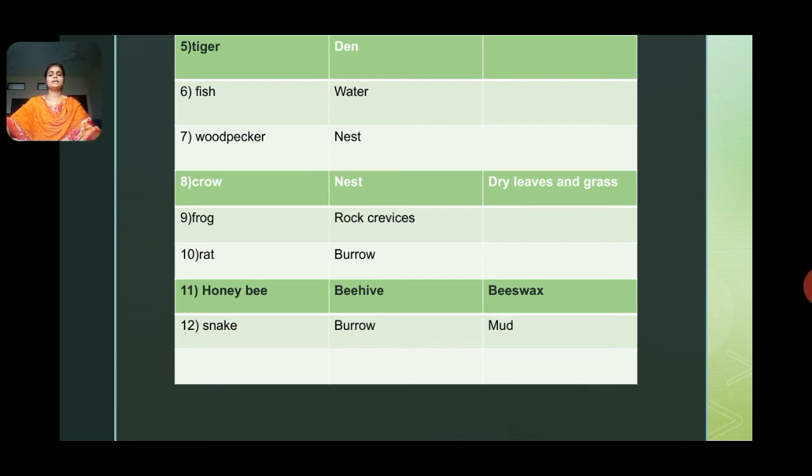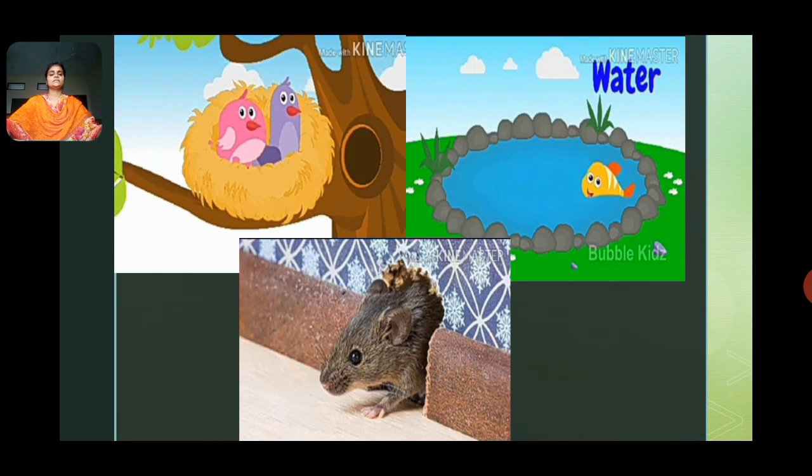Twelfth, snake. Its shelter is a burrow. And the material used by the snake to make the burrow is mud. Here in this picture we can clearly see 3 different types of animals.